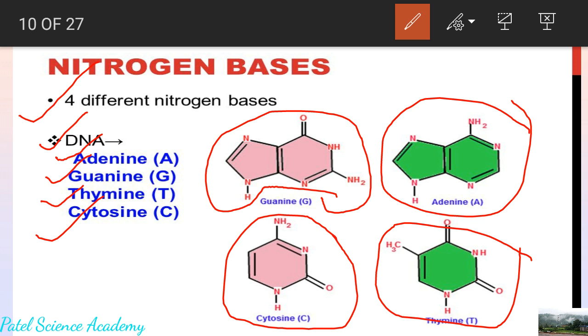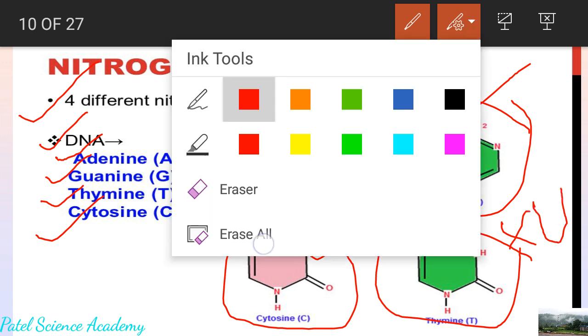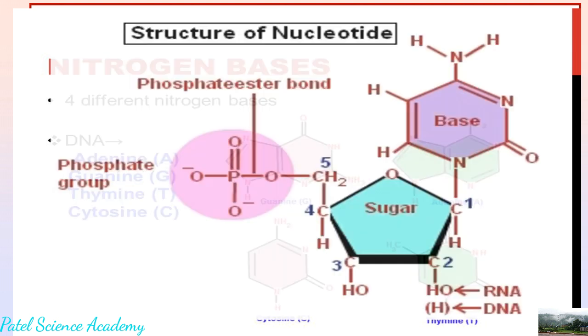What will be the nitrogenous bases of RNA? Guanine, adenine, cytosine, and thymine is absent. So instead of thymine, what will be there? Uracil will be there. So this is about the nitrogenous bases.